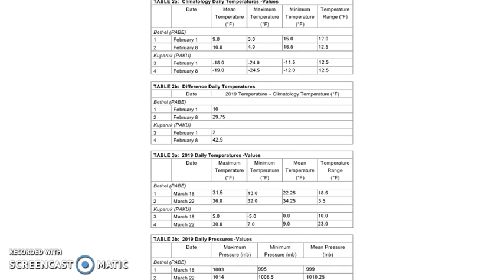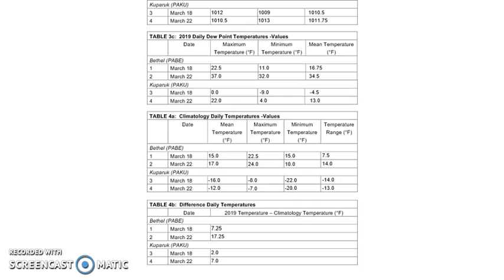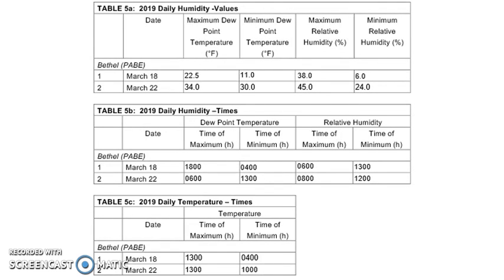And as we go down, we can see the daily pressure values for March, the daily dew point temperature values, the climatology data temperature values, and the difference in daily temperature. Here are the daily humidity values for March 18th and March 22nd in Bethel, and the daily humidity times for Bethel. And finally, the daily temperature times for Bethel.